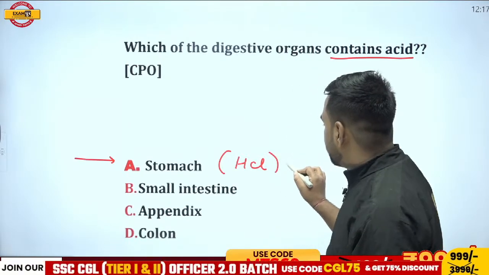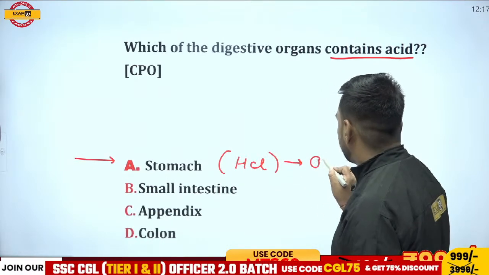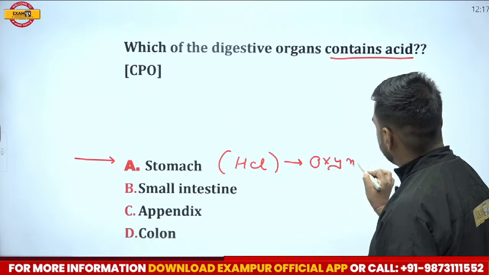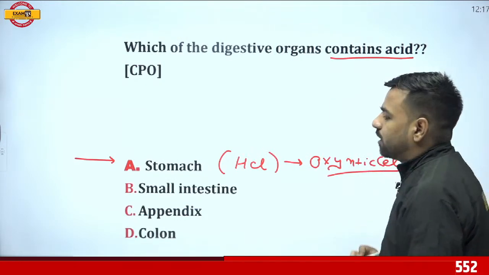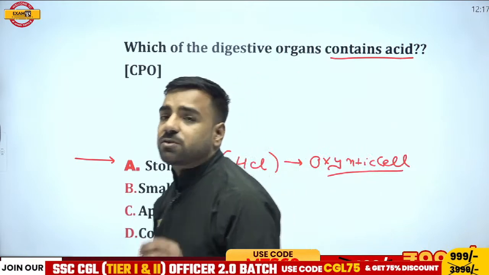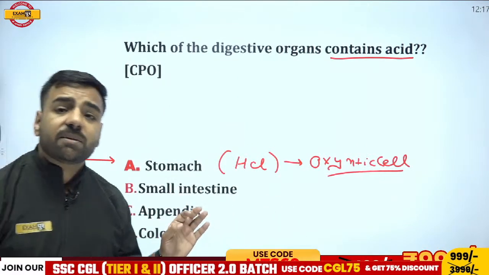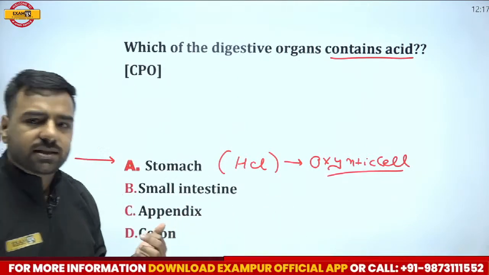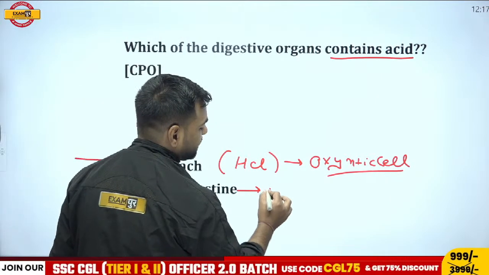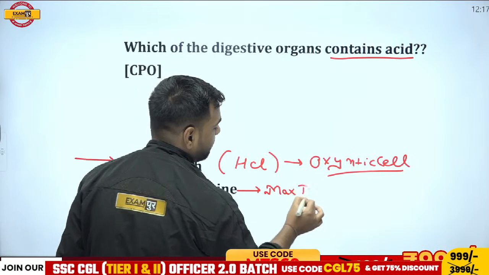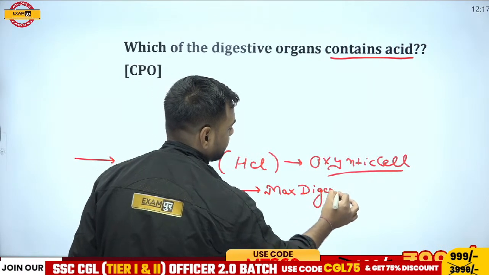Now this HCl is coming from where? So we have oxyntic cells over there. What's that? Oxyntic cells. Okay, if I talk about the small intestine, the small intestine is that particular location where maximum digestion of the food takes place. This is asked in the examination, do not forget. If I talk about the small intestine, this is the location where maximum digestion takes place.